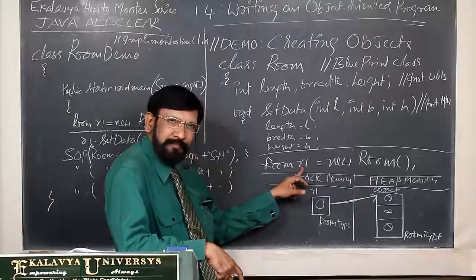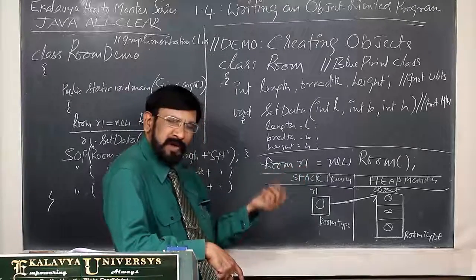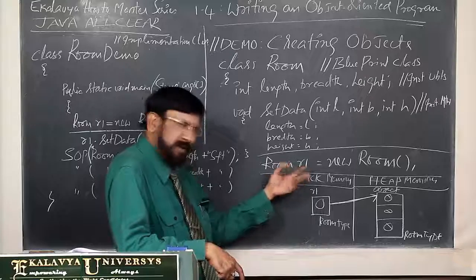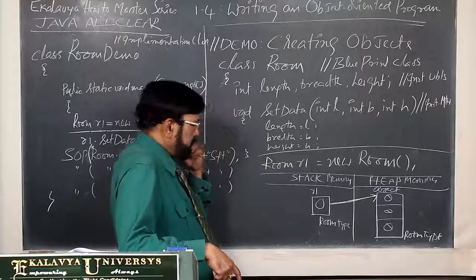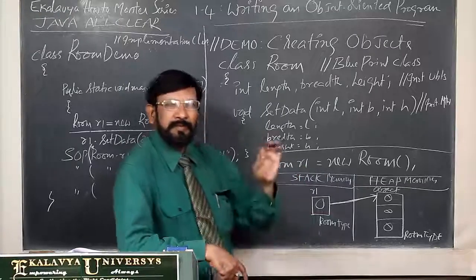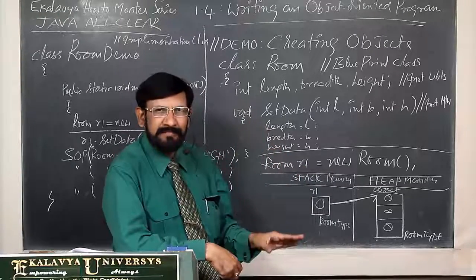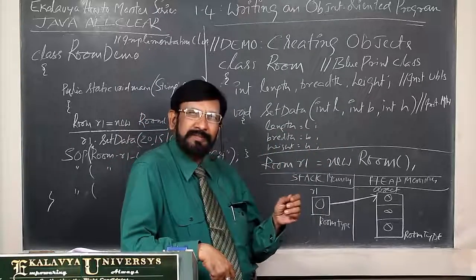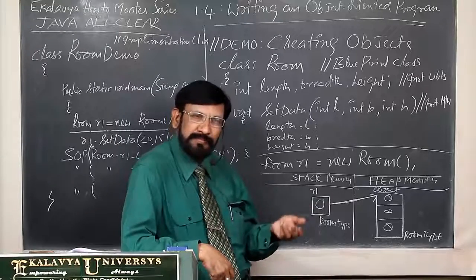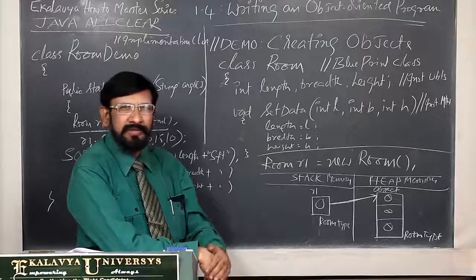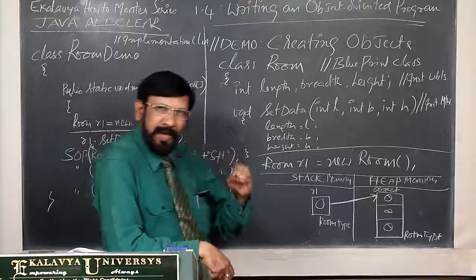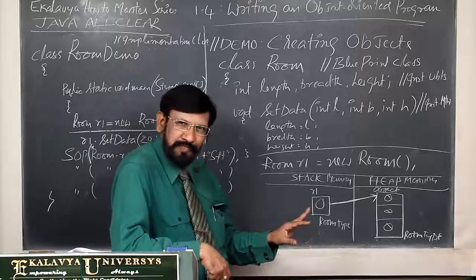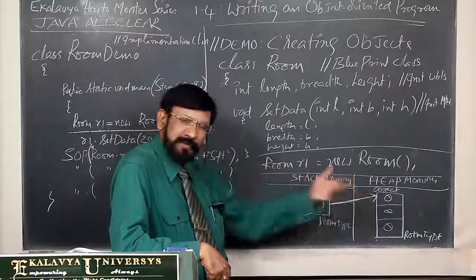We are giving it a name. Here, for the sake of simplicity, I have given R1. You can give drawing room, bedroom, study room, like that. Any name you can give, nothing wrong in that. We are able to give names, which means it is created on the stack. Without names we cannot refer to anybody. We are accustomed to that culture. You call your friends and classmates by name only, not by roll numbers. So our habit is using names, and then only are we convenient. With a name we represent anything.